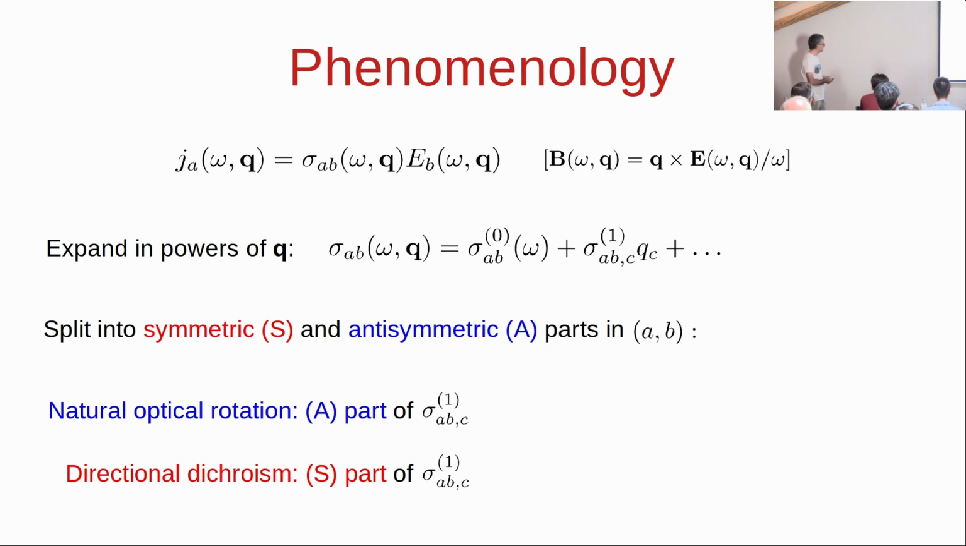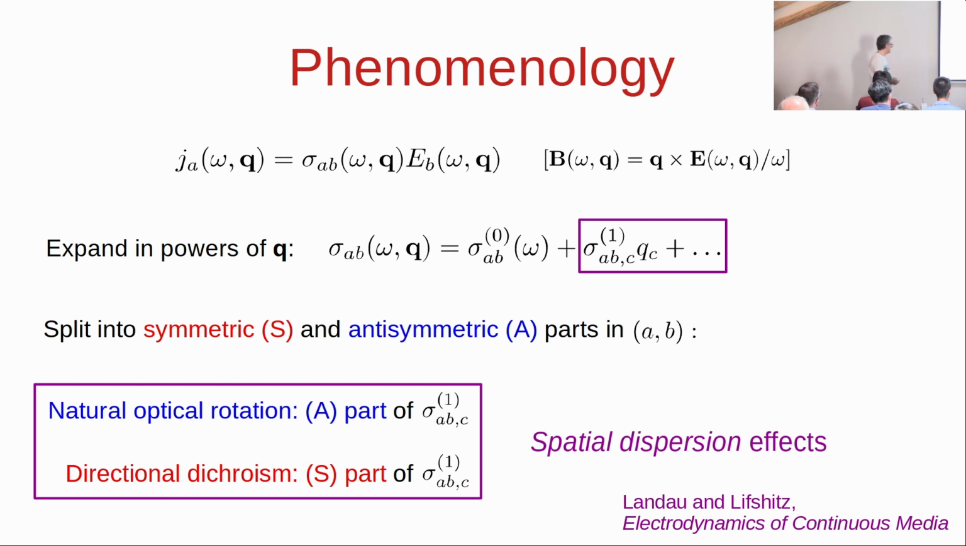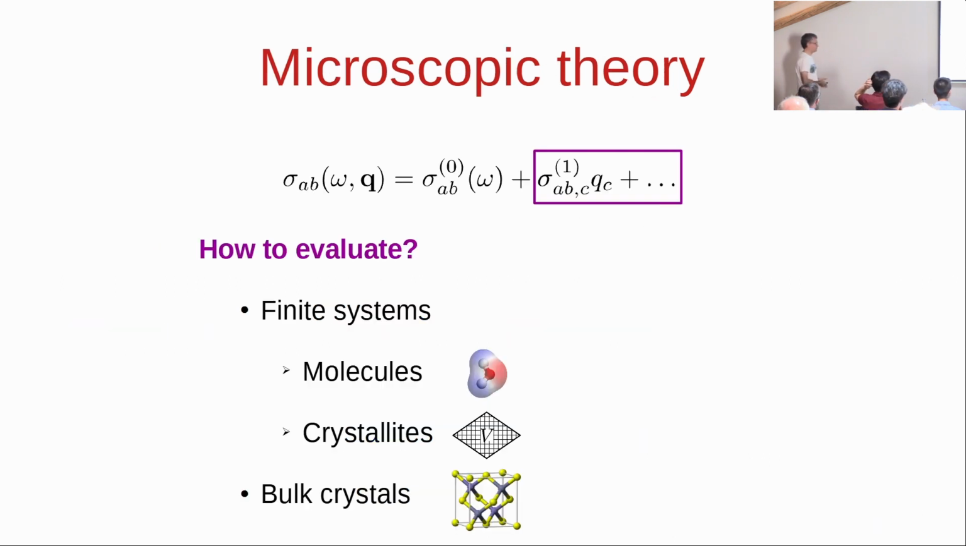Next, let's split this tensor into symmetric and antisymmetric parts in the first two indices, A and B. Natural optical rotation is described by the antisymmetric part of the first order tensor, and directional dichroism by the symmetric part. And all the optical effects that are described by the wave vector dependent conductivity are called spatial dispersion effects. There is a chapter in Landau and Lifshitz about it, of course.